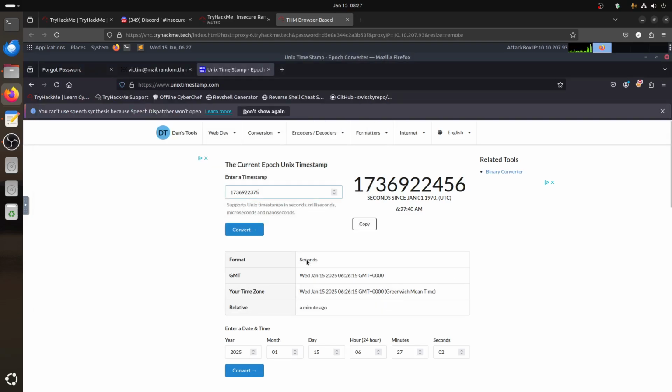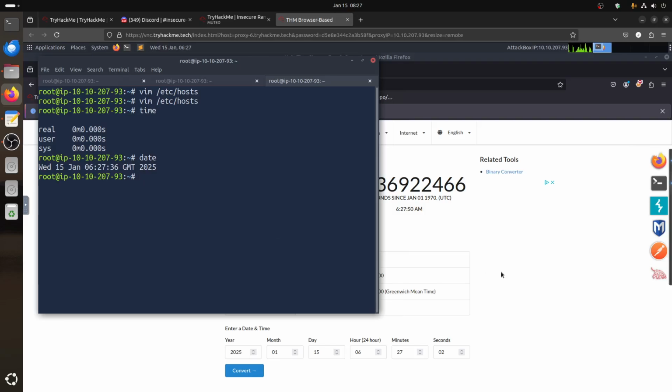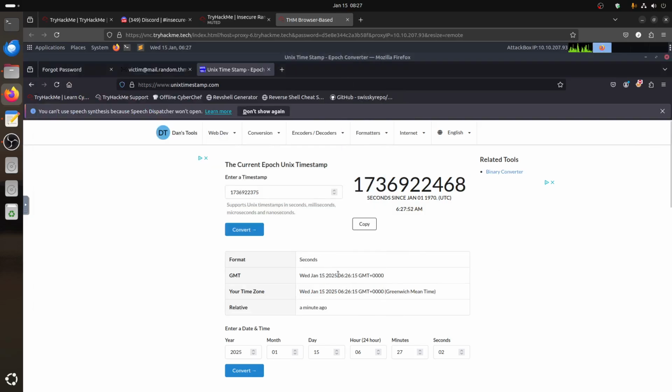This one is 626, this one 627. You can see it means it's using time. So this number is a time.